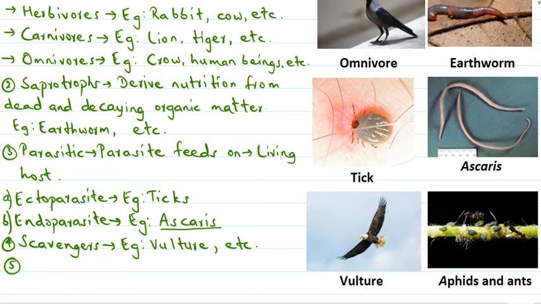Then the next type of nutrition is symbiosis. So what happens in symbiosis? Here the word sym means together and biont means living form. So what happens here? Two organisms live together, and these two organisms living together mutually get benefited from each other. For example, symbiotic relationship, here we can take an example of the symbiotic